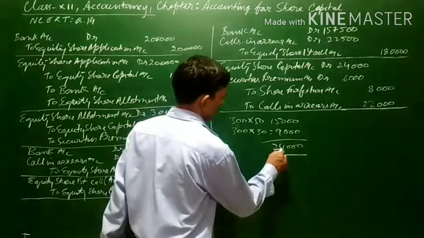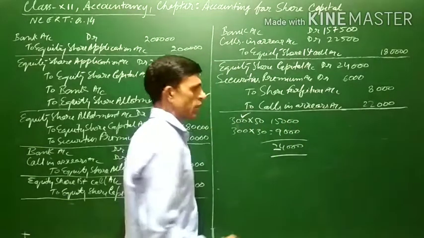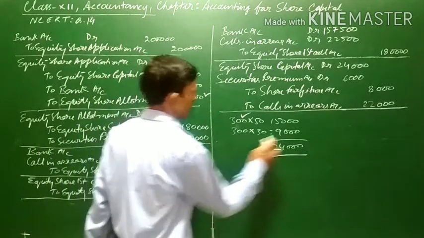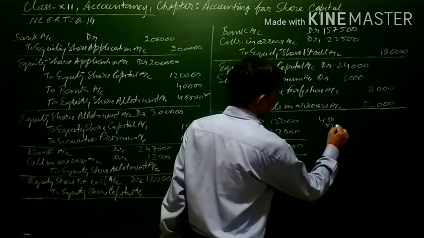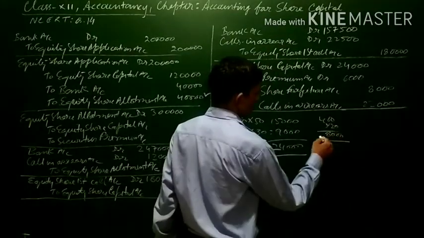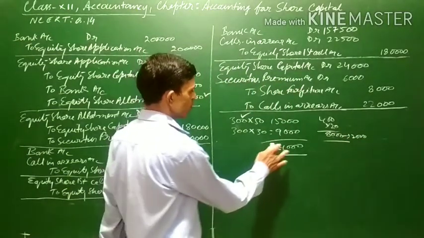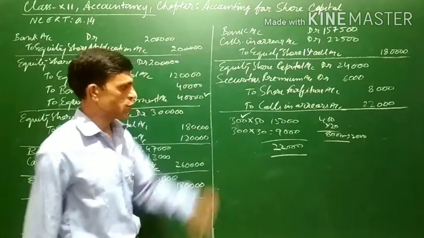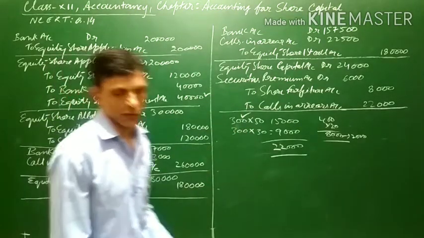But actually, instead of this 24,000, Rohit's application money was excess. That is, 2,000 was excess because he had applied for 400 shares and submitted 8,000 at the time of application, and out of this 8,000, 2,000 was transferred to allotment account. It means Rohit was actually to pay 22,000, which he has not paid. This is the actual amount which he has not paid. That is why calls in arrear will be credited with 22,000.